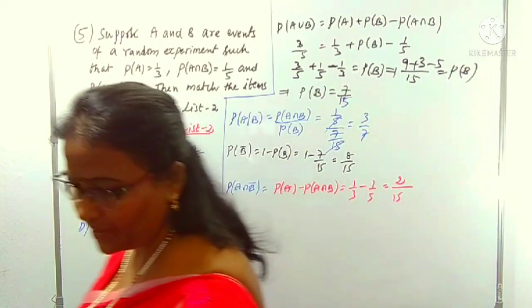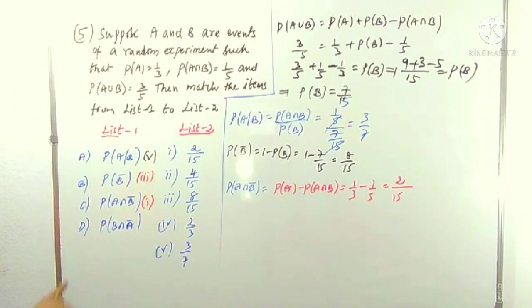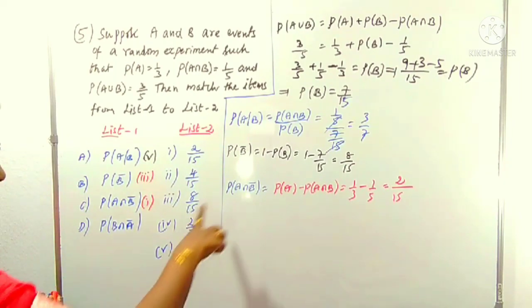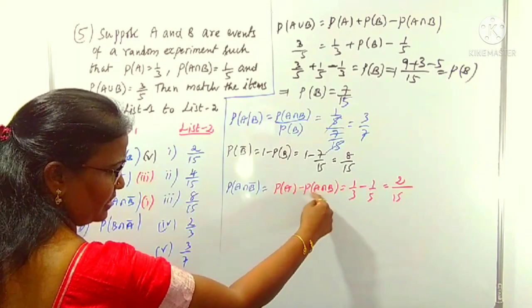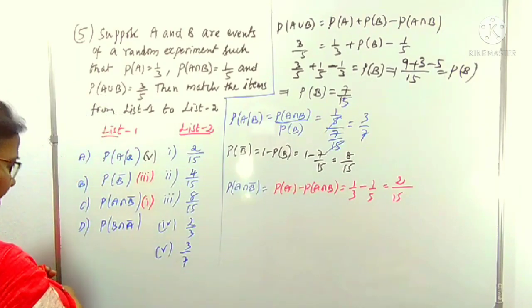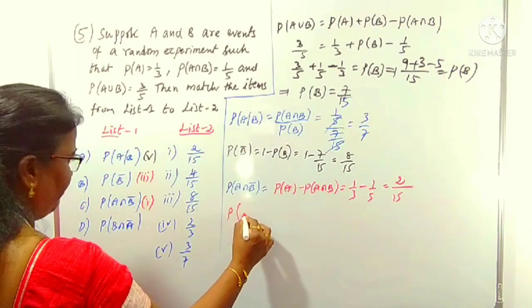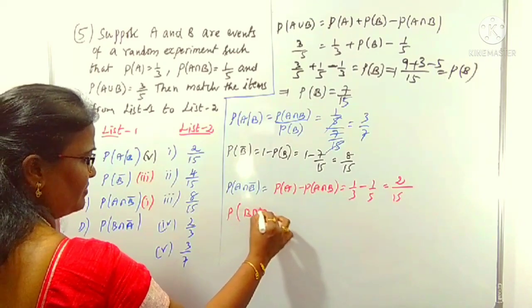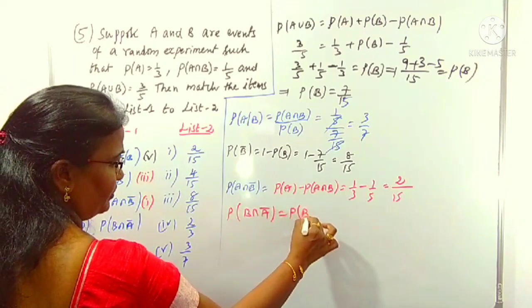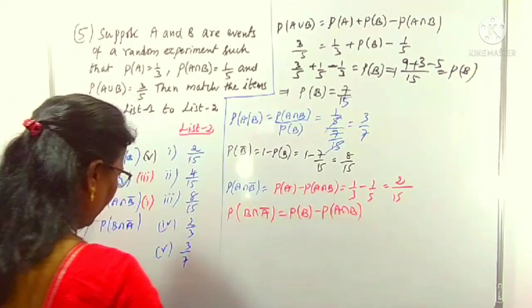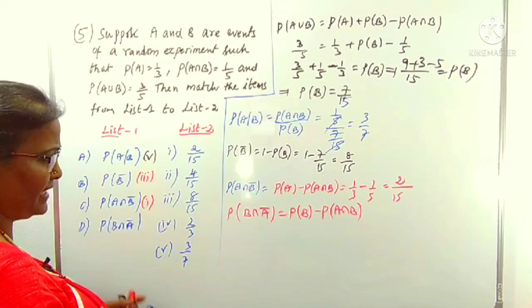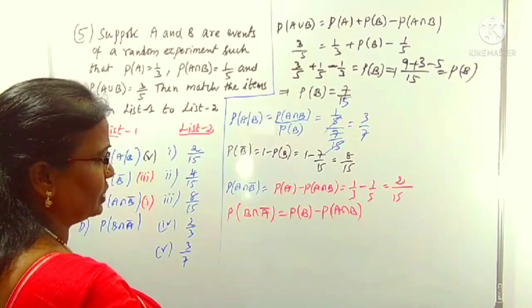Okay, right. Next, what do we want to find out? Yes, D point. What is D? Same as here: in A, not B means you remove the A intersection B. Same way for D also. P of B but not in A means what? From B, you have to remove the intersection part. An easy way to remember, don't learn by heart, is to use the notations.